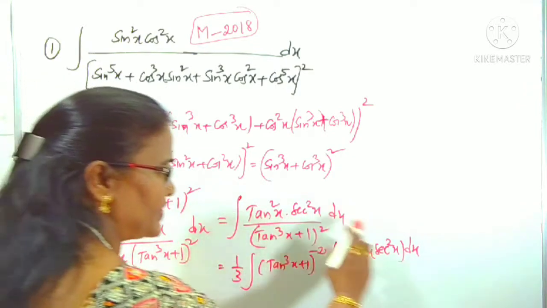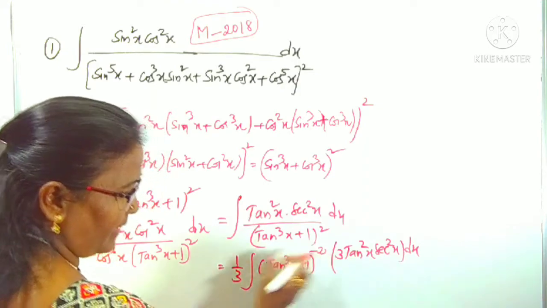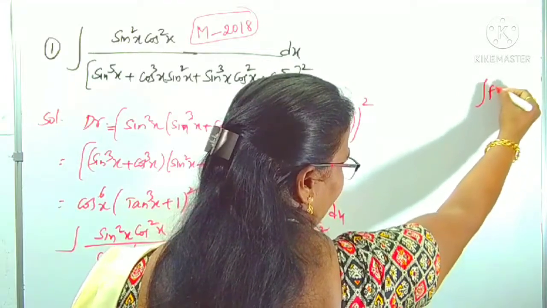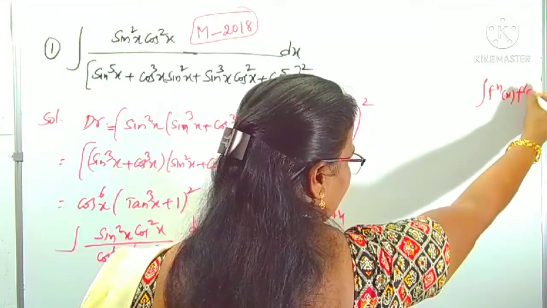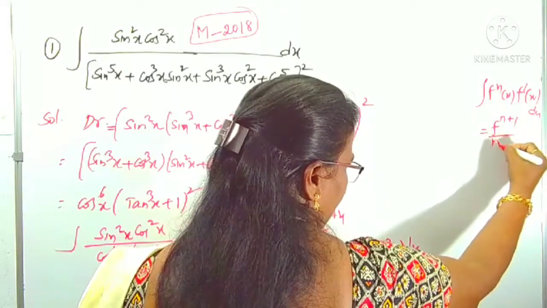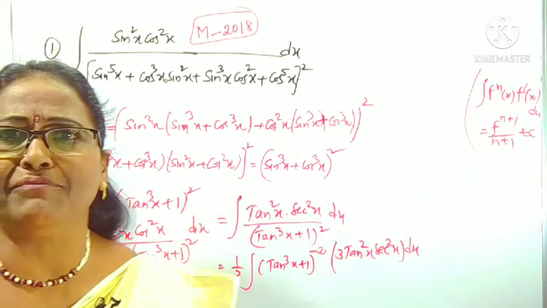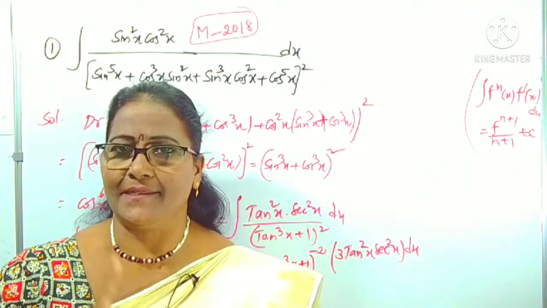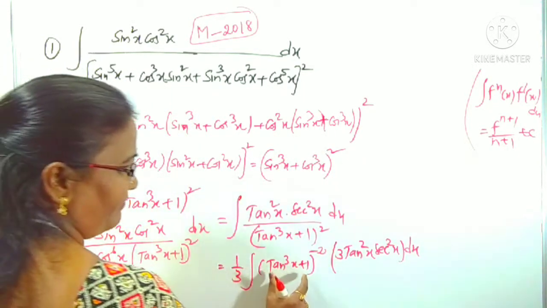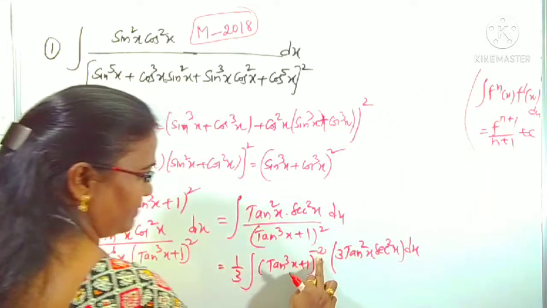Now why am I reducing like this? Because this derivative is here and with power minus 2. One of the super tips, what is that? Integral of f power n x into f dash x is what? Yes, f power n plus 1 by n plus 1, plus the integral constant you can add. I have written there. In place of the f function here, tan cube x plus 1, and n is minus 2.